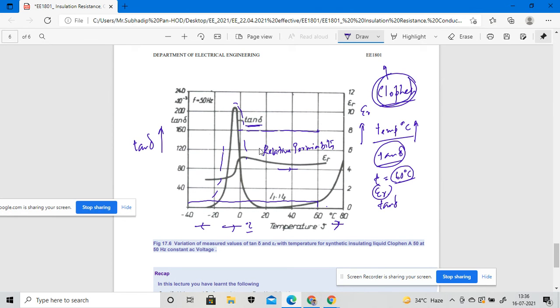For the clophen we have to measure the values of tan delta for different values of temperature and different values of permittivity. This graph is for the clophen. Clophen is nothing but another synthetic insulating liquid, or liquid dielectric, right?